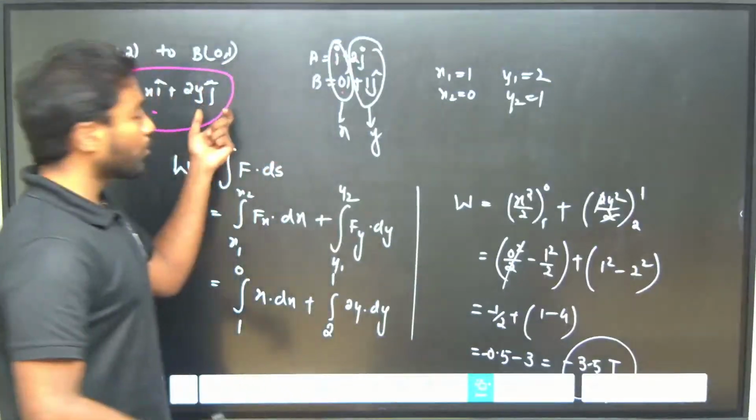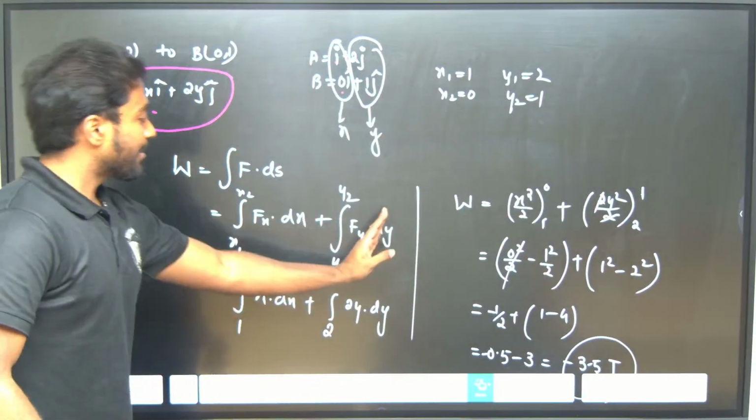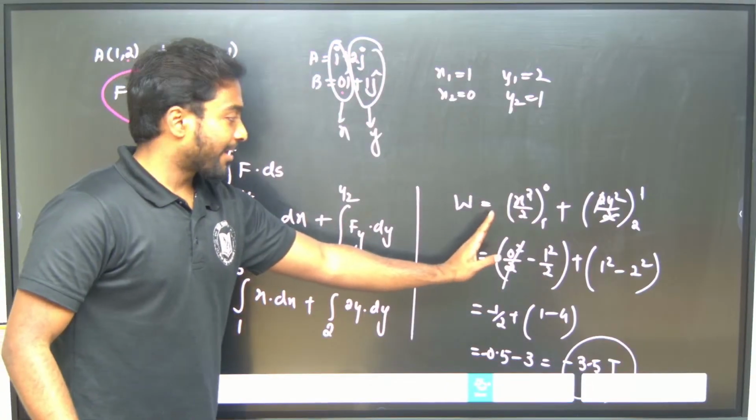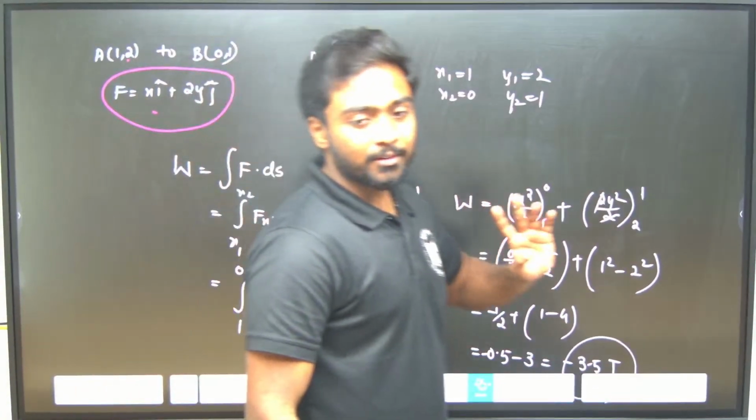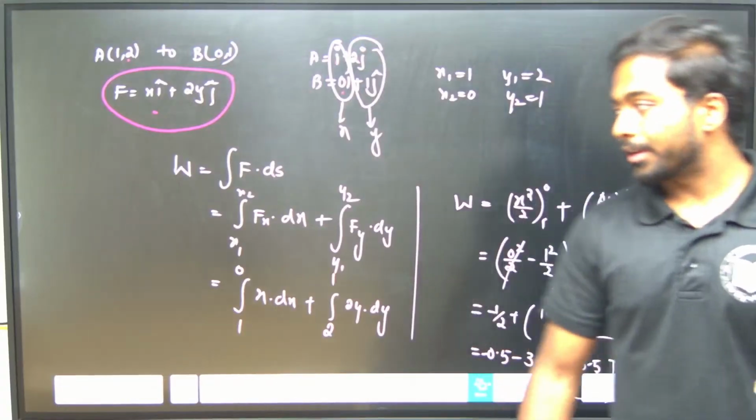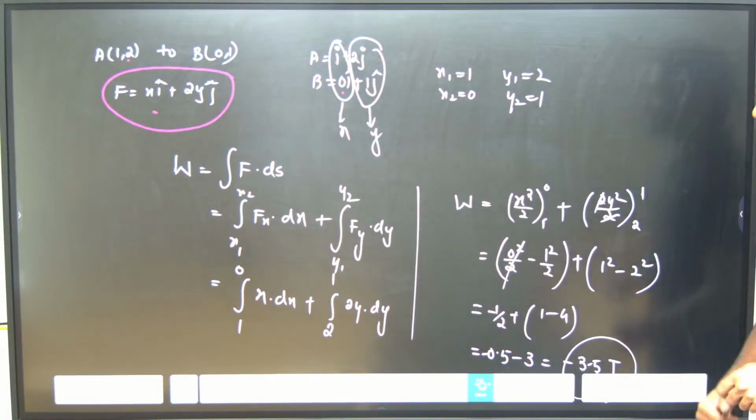This is how we will do the problem when they give it in x and y, or if they mention z also, we can do it, plus the force in the z axis with respect to dz. That's it. You can take a note of this. We'll go for the next question.